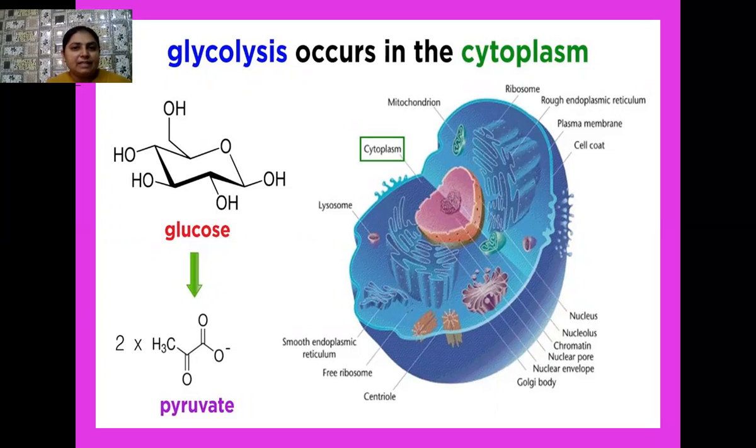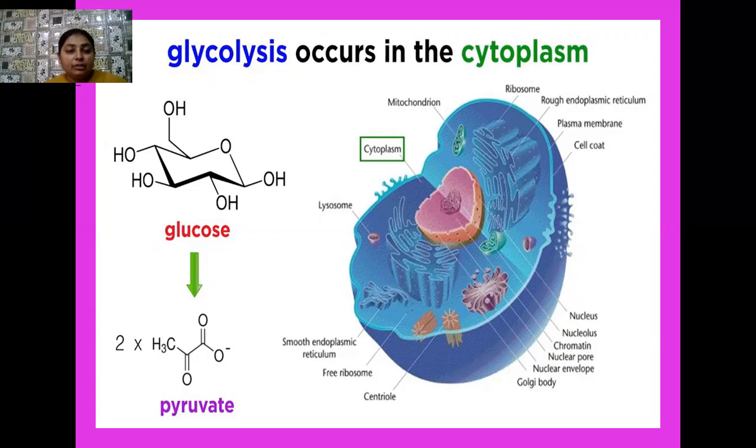Okay, student, besides glycolysis, there is another process related with cellular respiration, where the complete breakdown of the glucose molecule takes place in the presence of a large amount of oxygen, and that process takes place in the mitochondria. It is known as aerobic respiration. The cycle occurring in this process during the oxidation is known as the Krebs cycle. As a result of this aerobic respiration, we obtain 36 ATPs. A huge amount of energy is obtained.